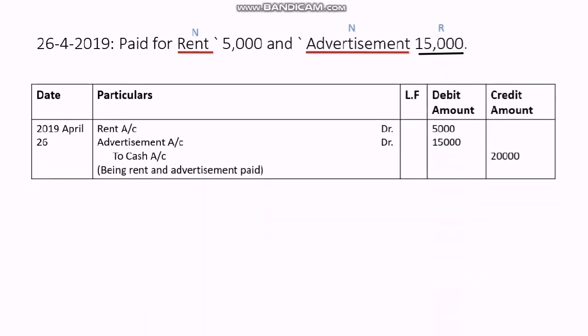Here the entry: rent account debit, advertisement account debit to cash account. In this way we have paid rent of 5,000 and 15,000 for advertisement. So in total we have paid 20,000. So the credit amount will be 20,000. Always remember that debit and credit amounts should be equal.